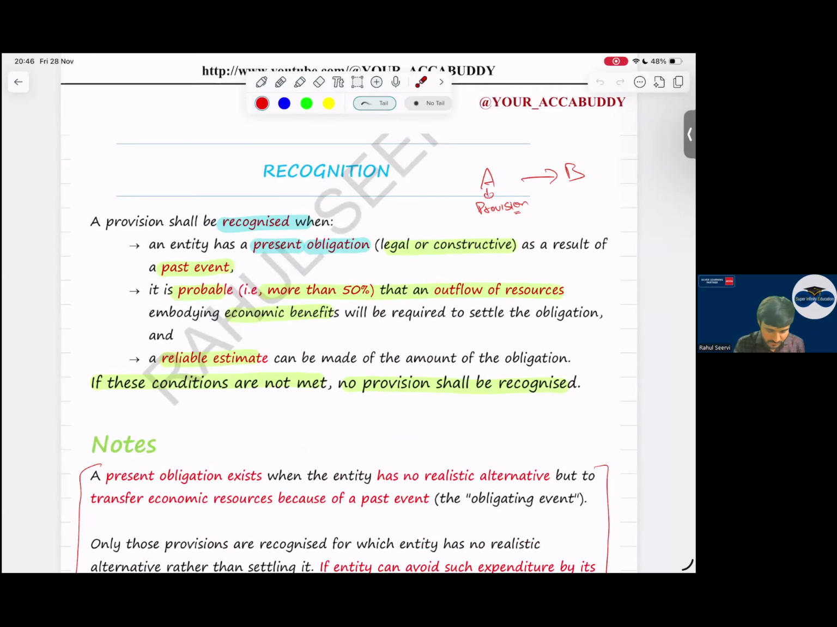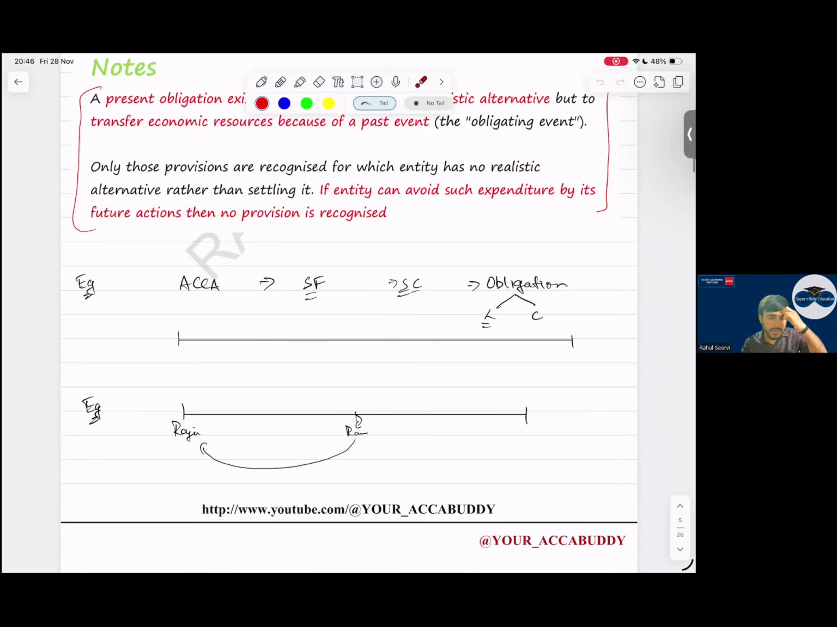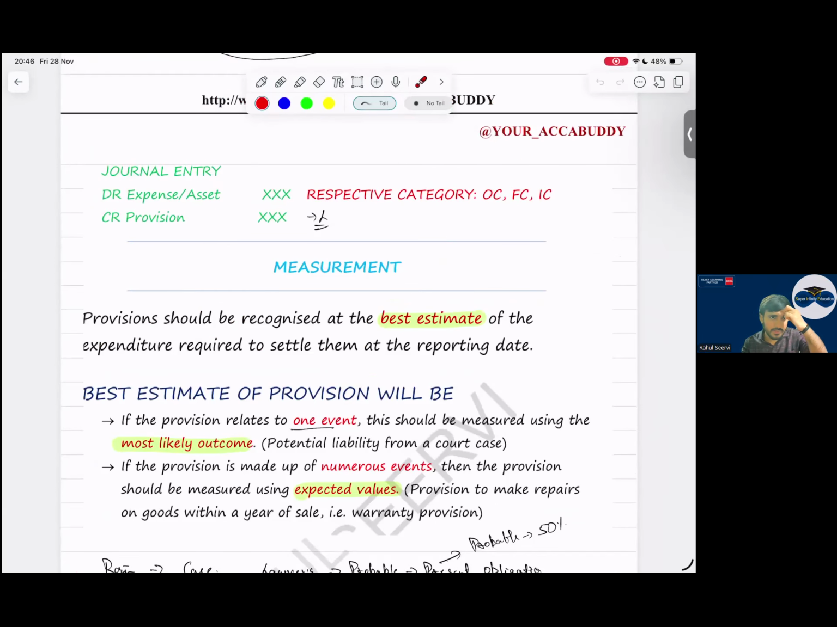If not, no, sir. And I mentioned if we can avoid this, if I can avoid this, will I record provision? No. If I can avoid this, I will never recognize a provision. Yes, sir. So, what is the journal entry we pass for provision? Debit expense or asset, credit provision, as per the respective category. But most of the time for business, it will go to operating, sir.